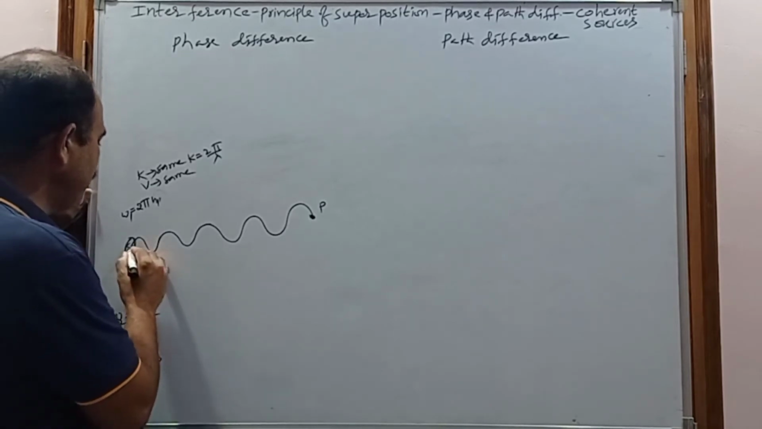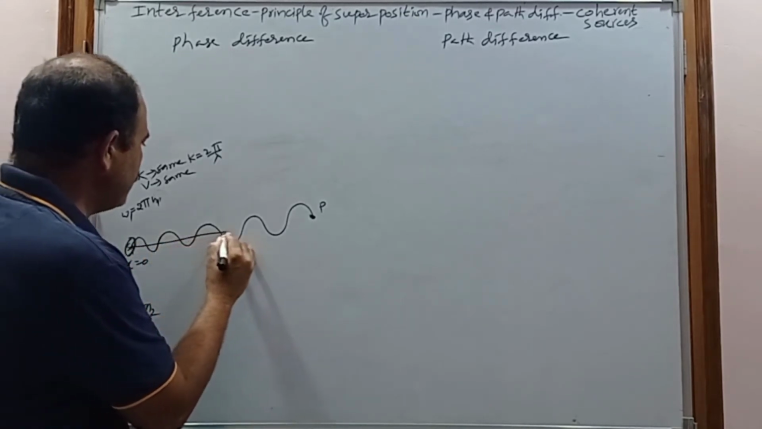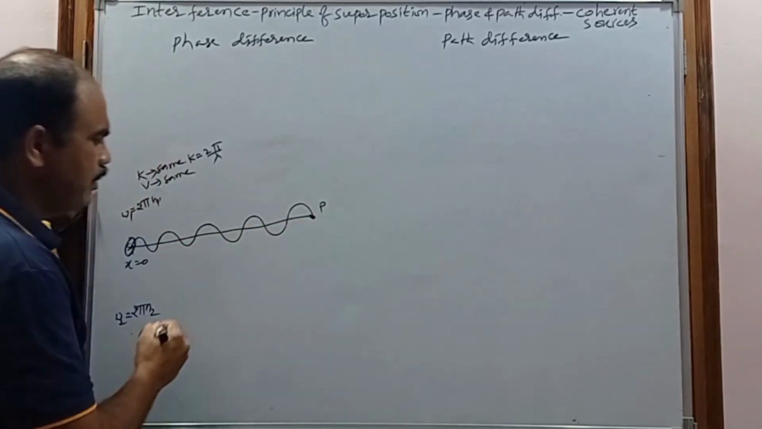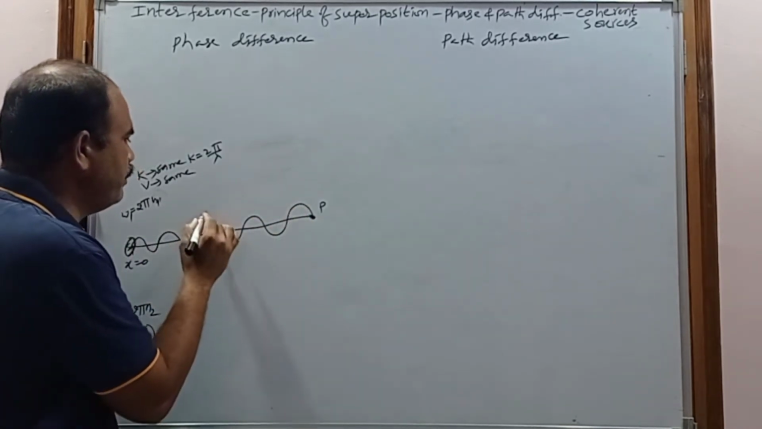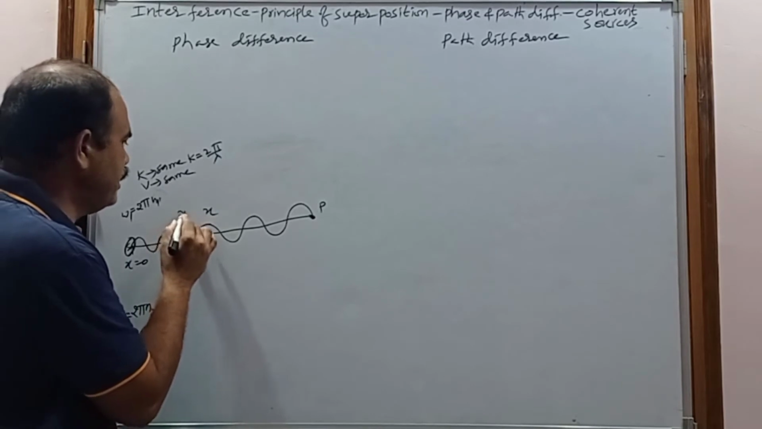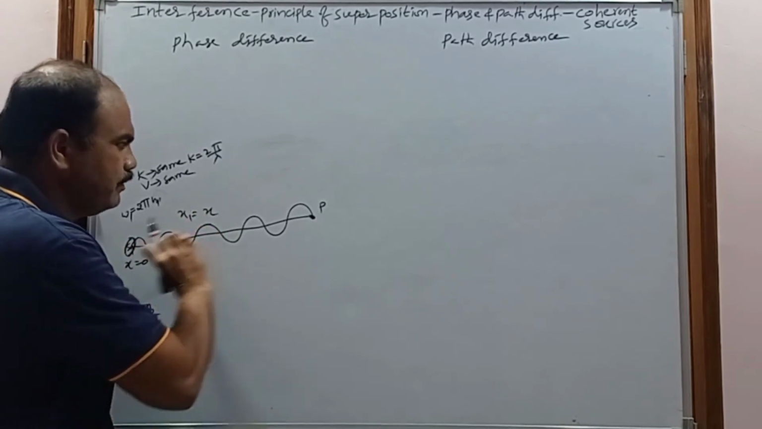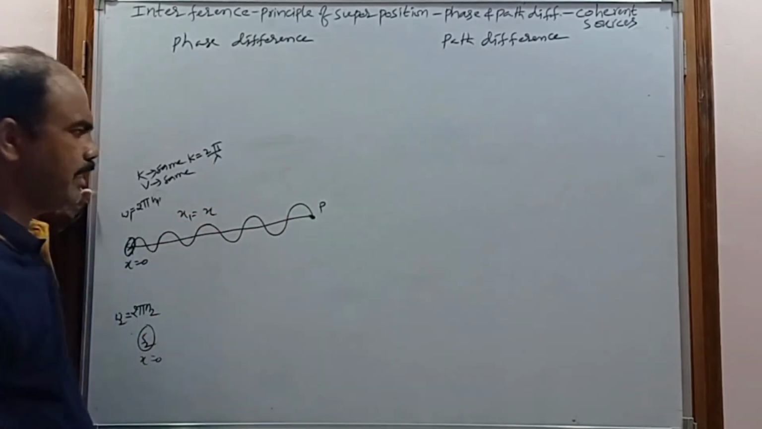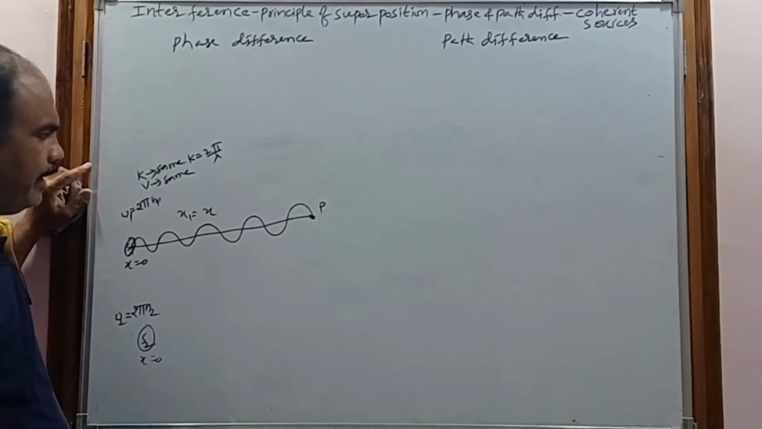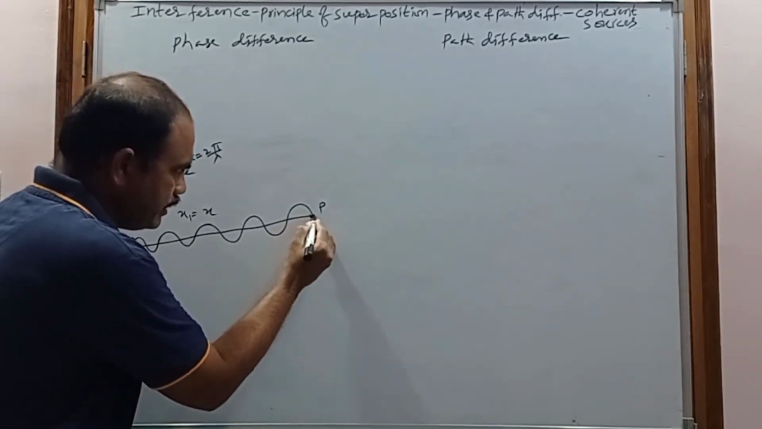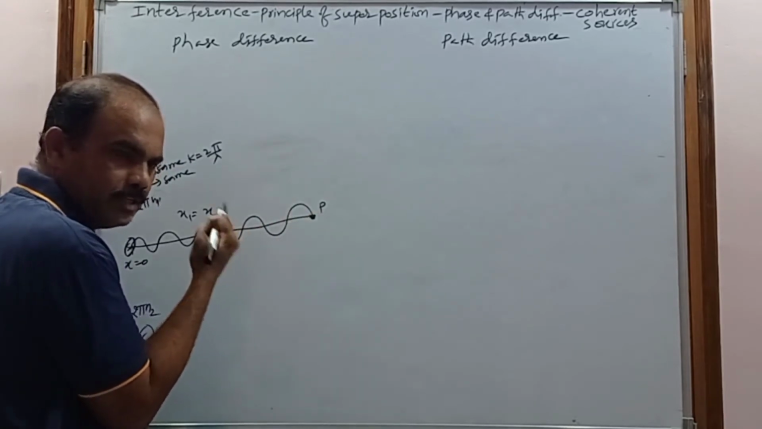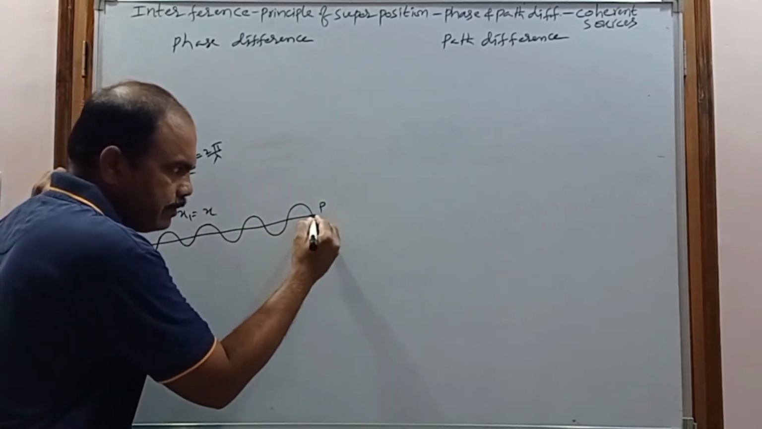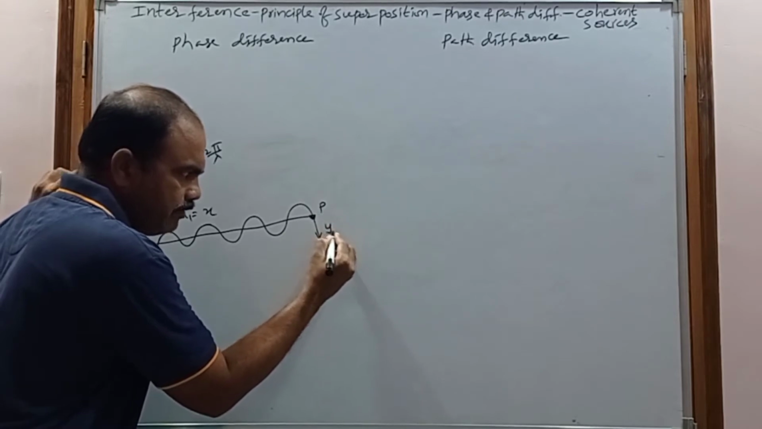When the wave coming from S1 reaches this particle, it follows a path. The length of that path is considered x, so x1 is the path followed by the first wave. When it reaches this particle, the particle receives some energy and undergoes some displacement. That displacement produced by the wave is considered y1.